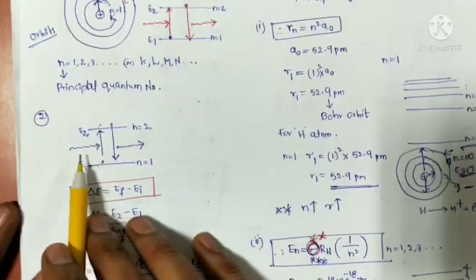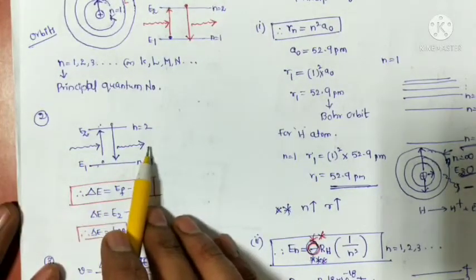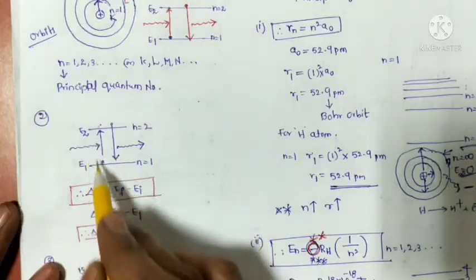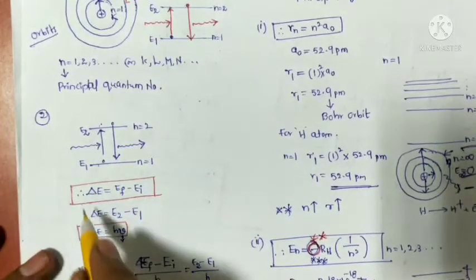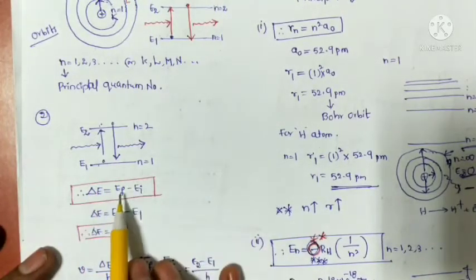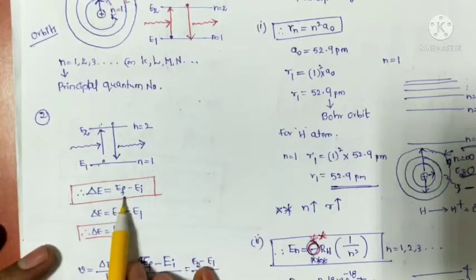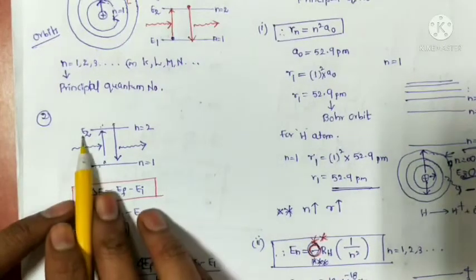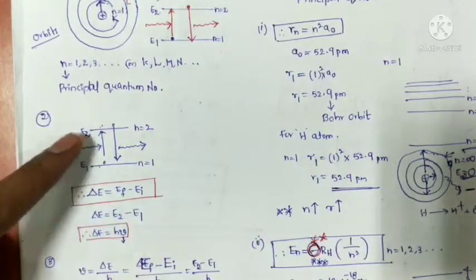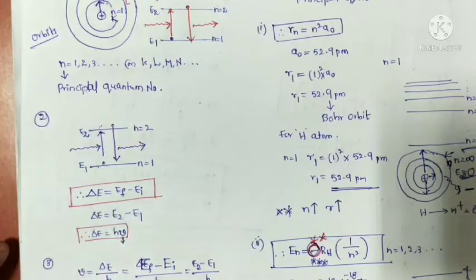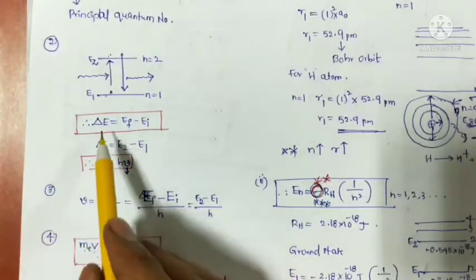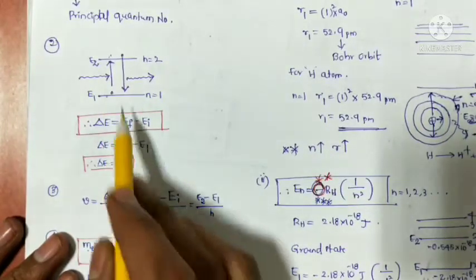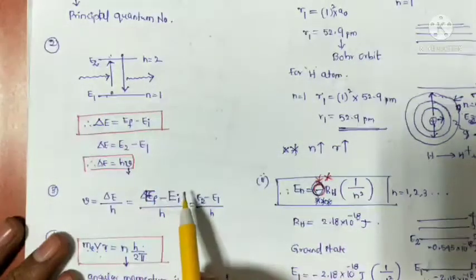This absorbed or emitted energy is equal to the difference between the energy levels, that is delta E equals final energy minus initial energy, for example E2 minus E1. So the second postulate says that the energy gap is exactly equal to the energy of the absorbed or emitted radiation.